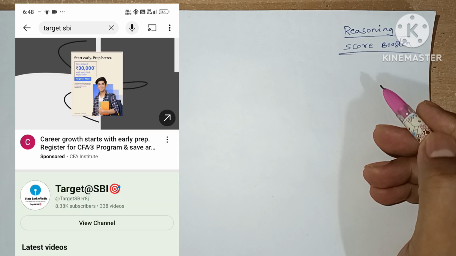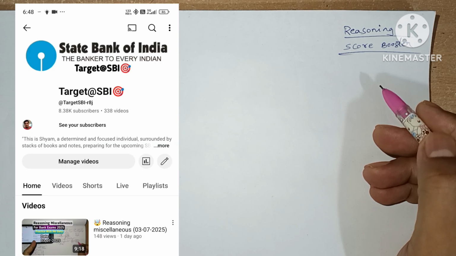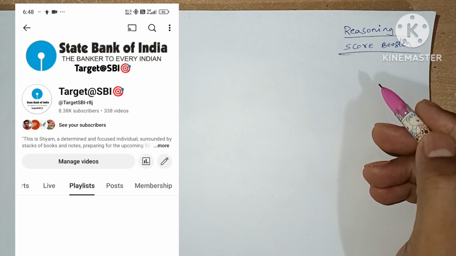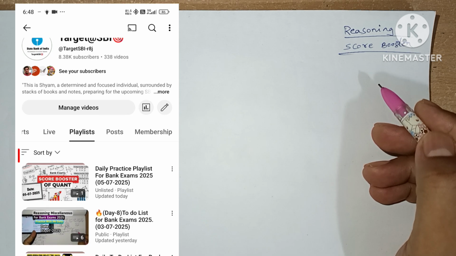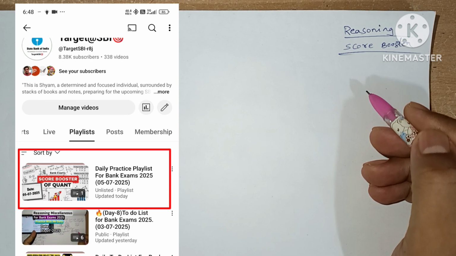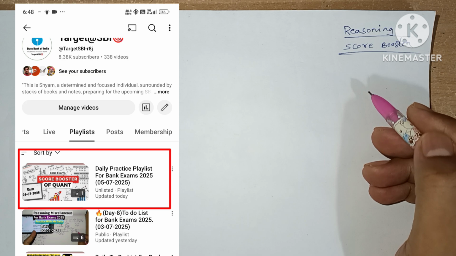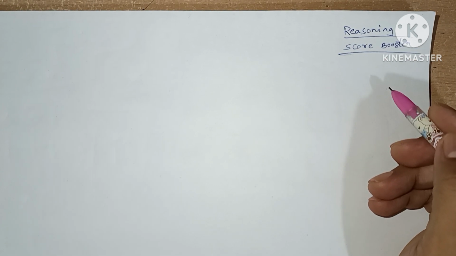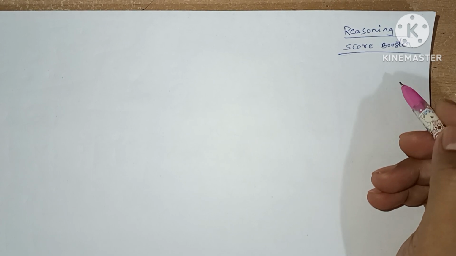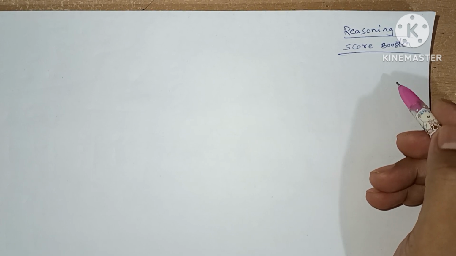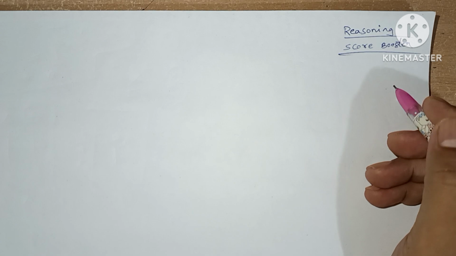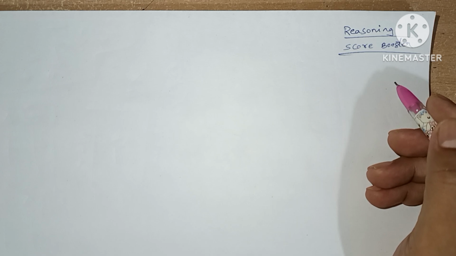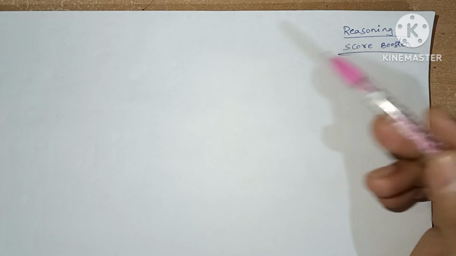From today we are shifting from daily to-do lists to a more focused and structured daily practice playlist. This is one of the videos from the playlist. Here we are going to see reasoning score boosters. This section includes a set of high quality reasoning questions designed to improve your accuracy and speed. These are handpicked to reflect the latest pattern of IBPS, SBI, and other bank exams. So let's jump into the questions.